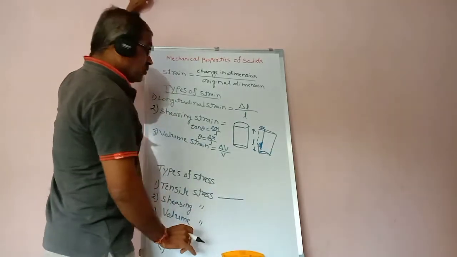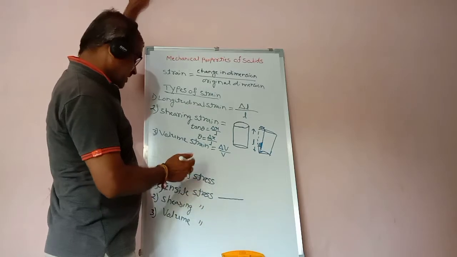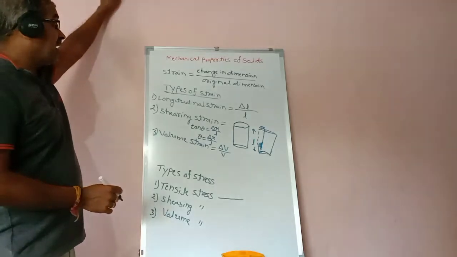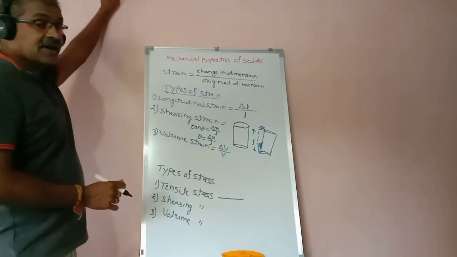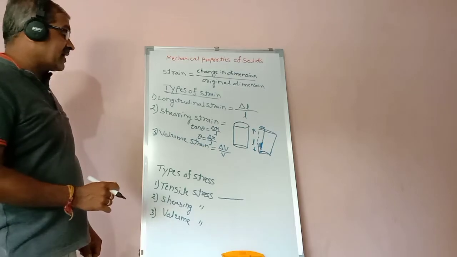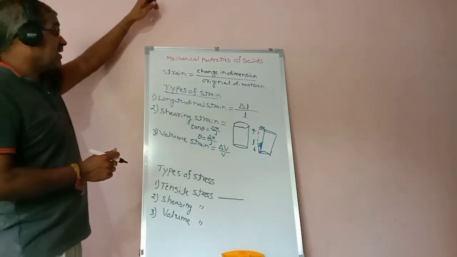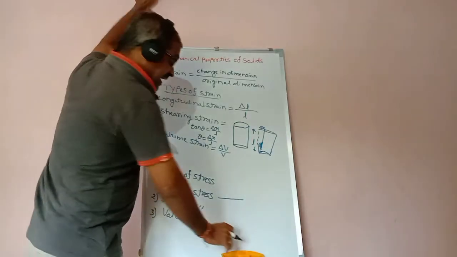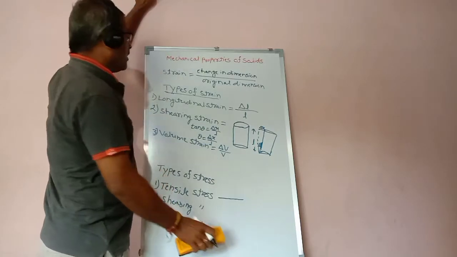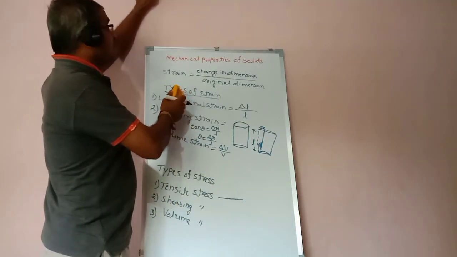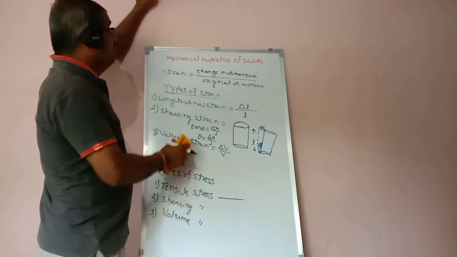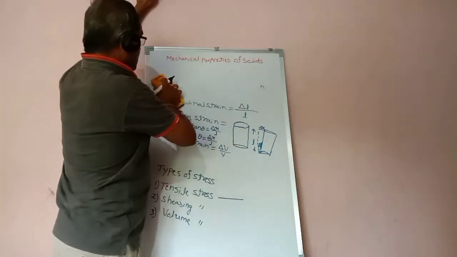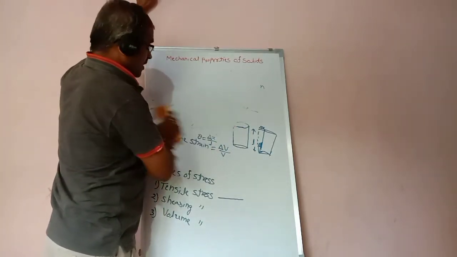Clear? You now know the types of strain and the types of stress. These types of strain and stress are related to each other. That relation was first given by the scientist Robert Hooke, therefore that law is called Hooke's law.